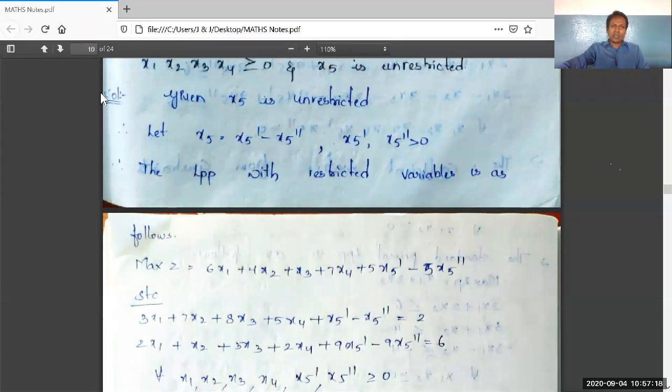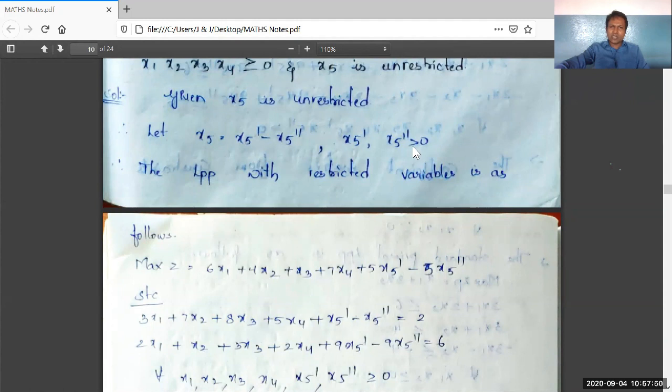First written is: given x5 is unrestricted. As in previous topics, when any variable is unrestricted, we have to put it as the difference between 2 restricted variables. That is why I have taken x5 as x5 dash minus x5 double dash, where x5 dash, x5 double dash are greater than or equal to 0.